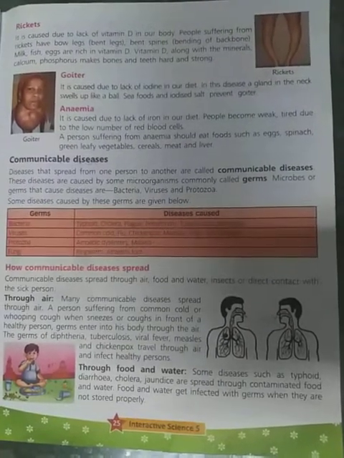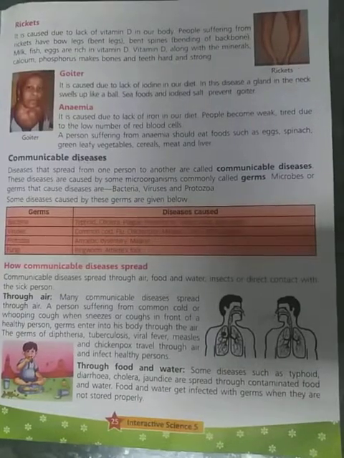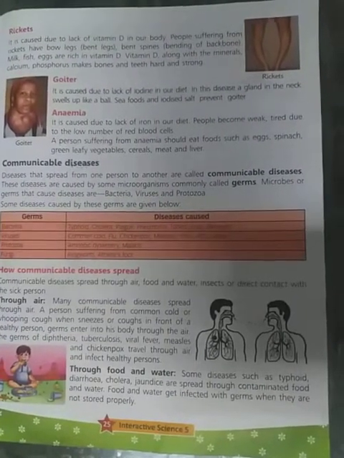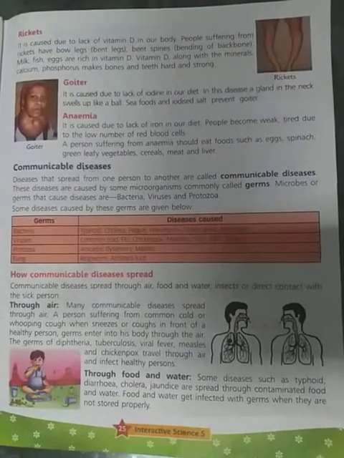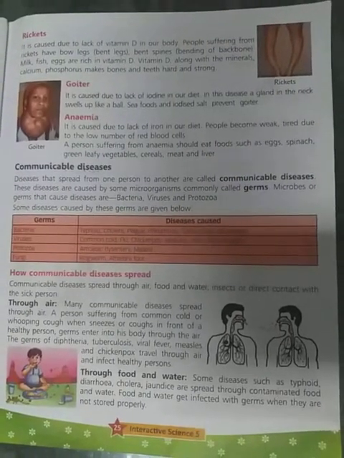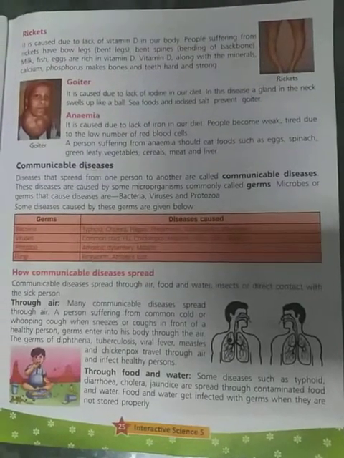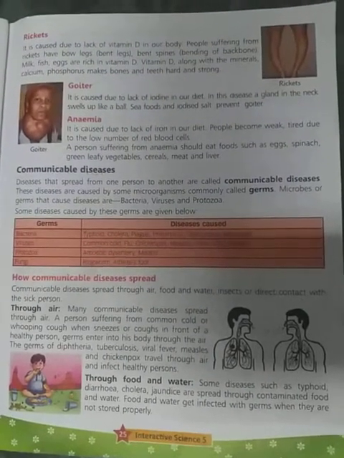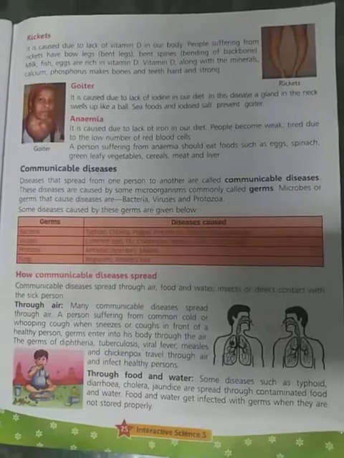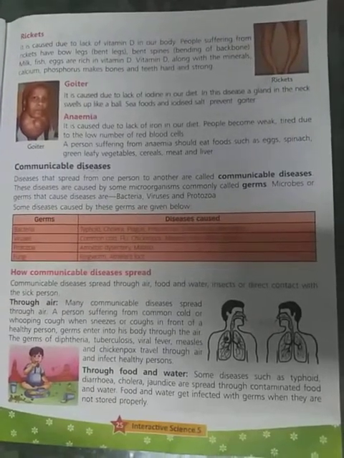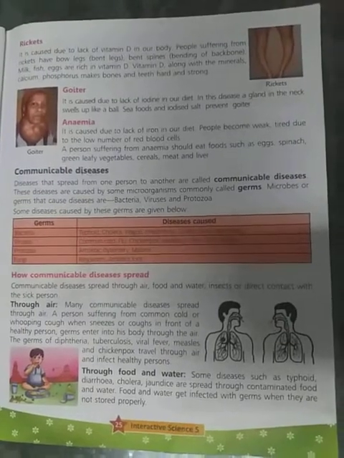The next germ is viruses. Viruses are the smallest organisms and they cause diseases like common cold, flu, chickenpox, measles, polio, AIDS and rabies. And you know the corona disease has created a lot of panic. This is also caused by viruses, and corona is also a communicable disease caused by viruses.